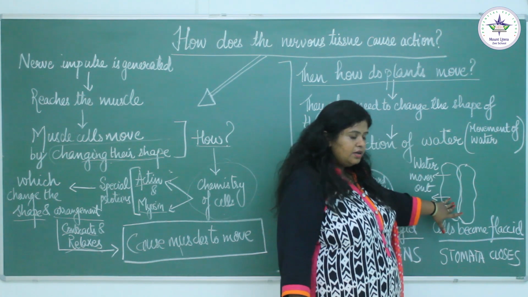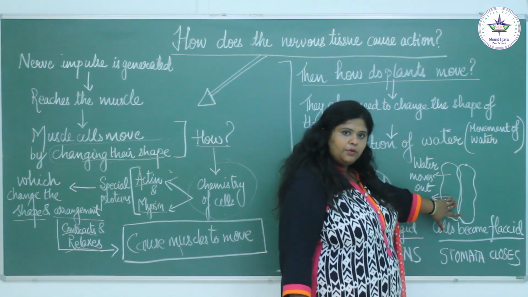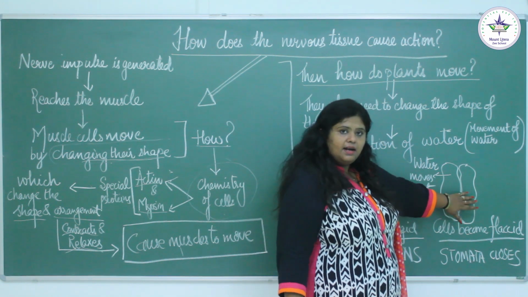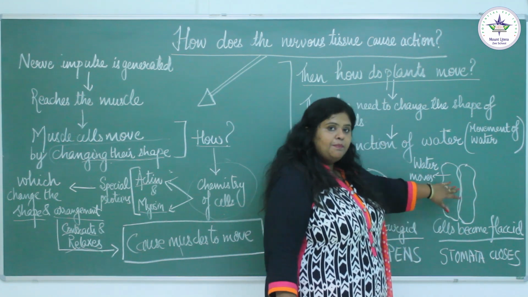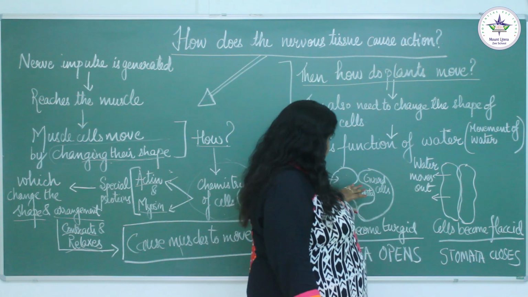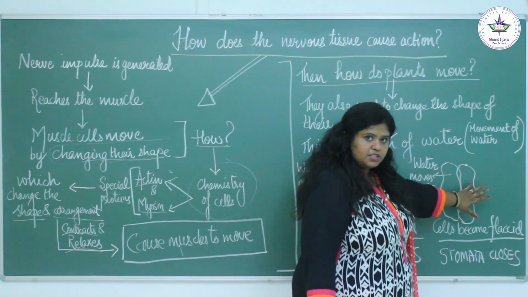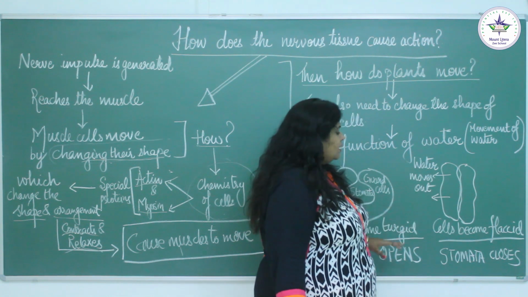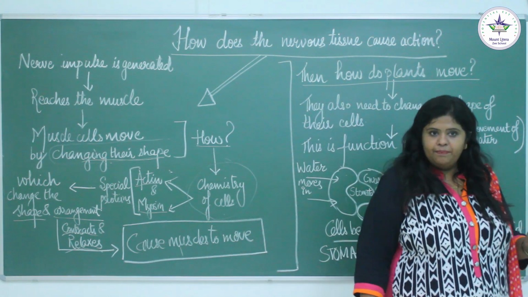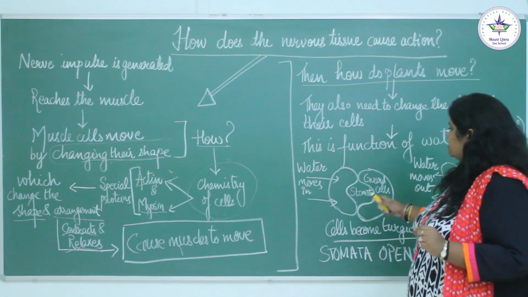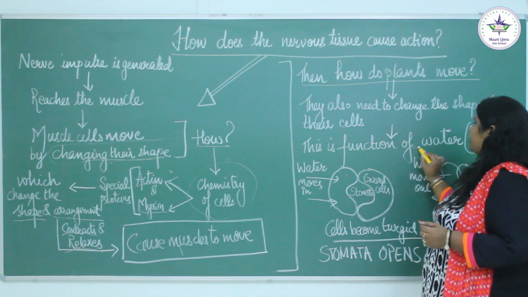So here also, as the water has moved out, there is a change in the shape. Both the guard cells have come close to each other, because of which the visible pore, the stomata, has now closed. Here you have seen the change in the shape. You have seen the movement, and this is all because of the water movement.